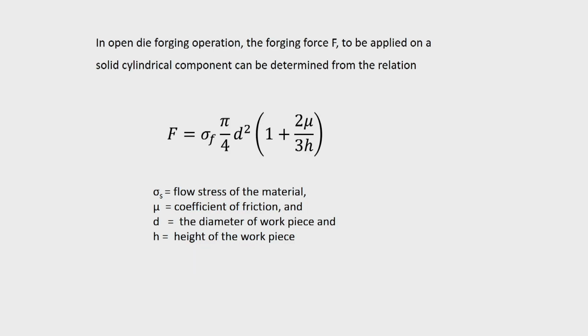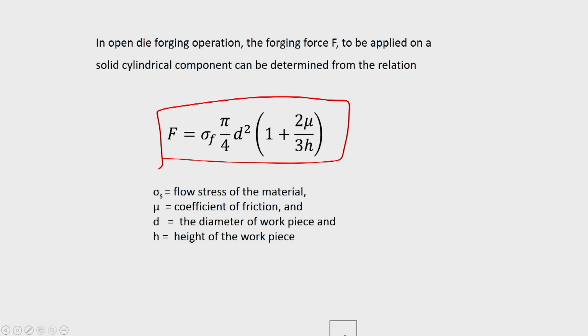In open die forging operation, the forging force F to be applied on a solid cylindrical component can be determined by this relationship: F equals sigma F into pi by 4 d squared into (1 plus 2 mu d by 3 h). This is for a cylindrical piece compressed along the axial direction, where d is the diameter of the workpiece material and sigma F is the flow stress of the material.